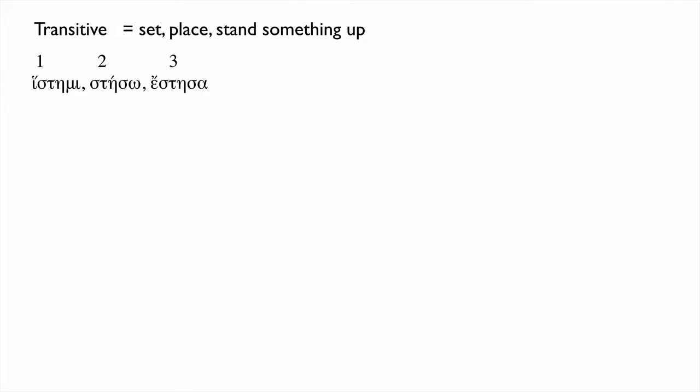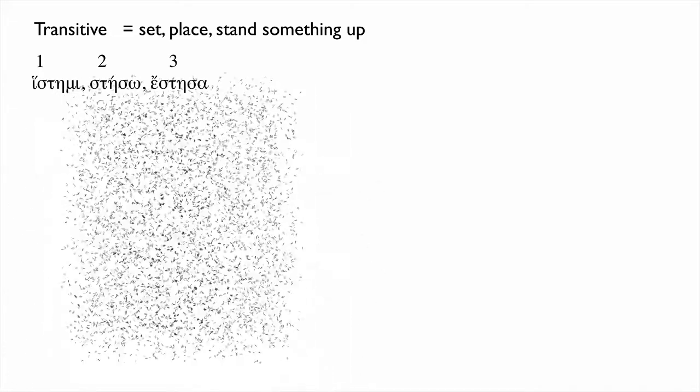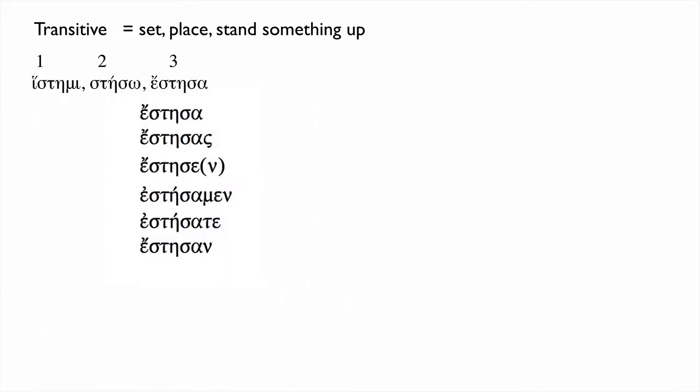This is the less common, and it's the more regular, because ἔστησα is just a regular first aorist, and so you should find forming it pretty familiar. It has a sigma and an alpha, and it forms all of its parts the way you would expect a first aorist with a sigma and an alpha to do so.